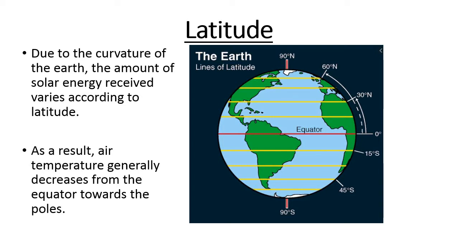That is why the temperature in this belt will be higher, then moderate, and then finally low. As a result, air temperature generally decreases from equator towards the pole.